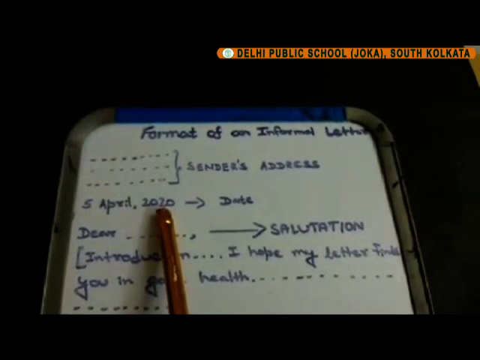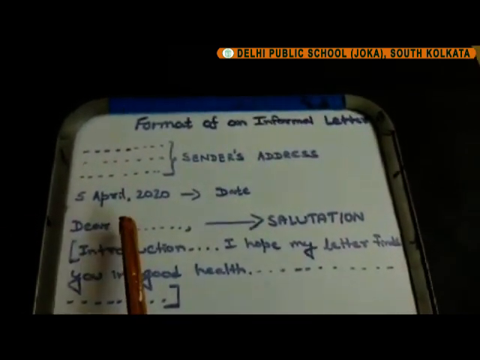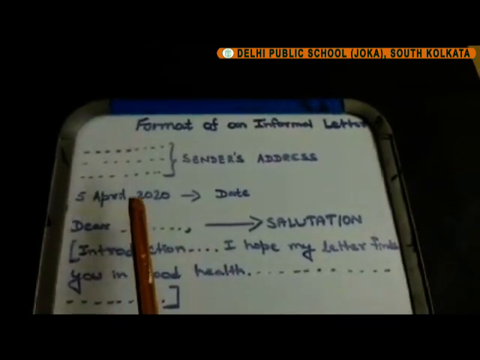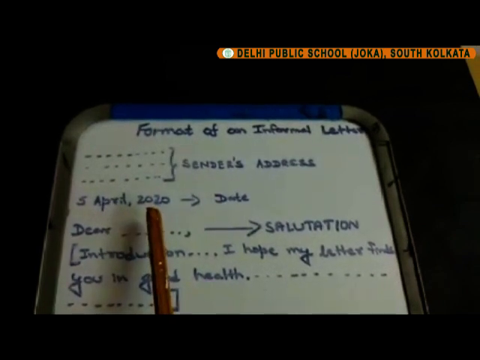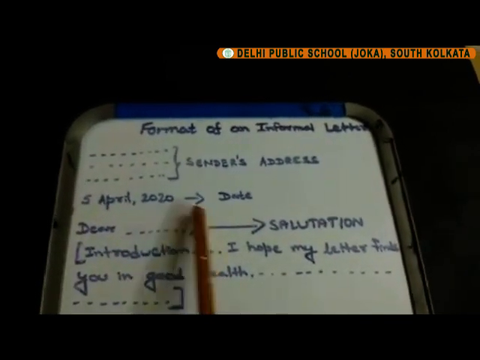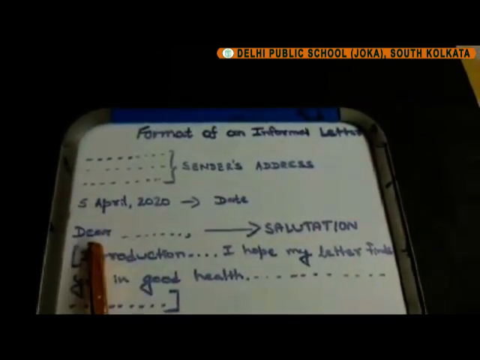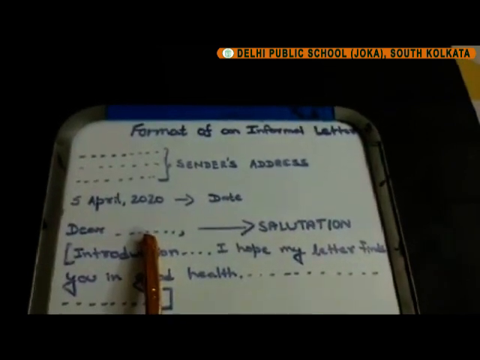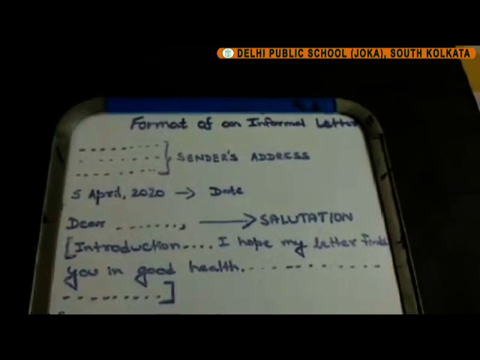The date is to be written in the format of date, month, and year. The date allows the reader to have a reference as to when the letter was written, hence, he or she can relate better to the contents of the letter. After the date, we leave a line gap, and next comes the greeting or salutation. This is called the greeting or salutation.